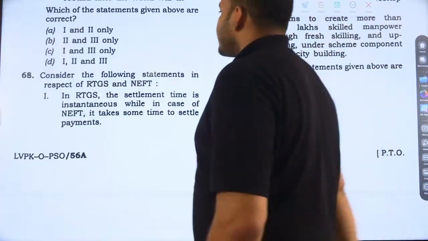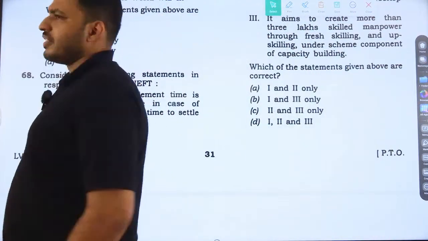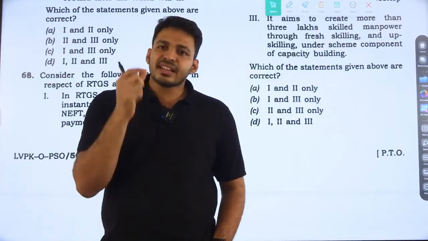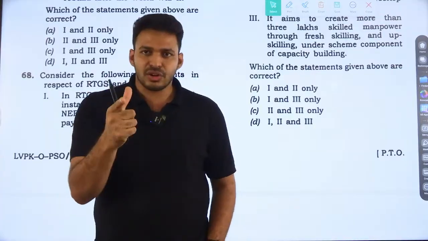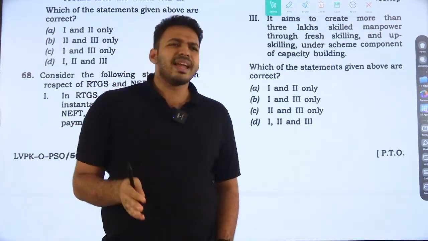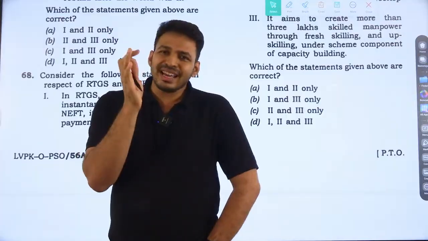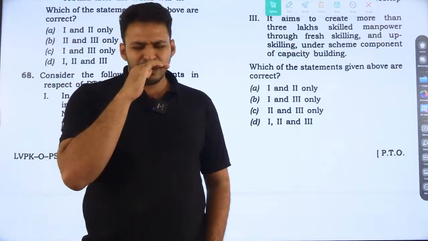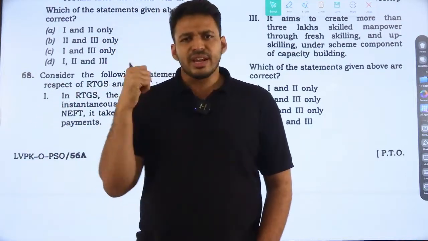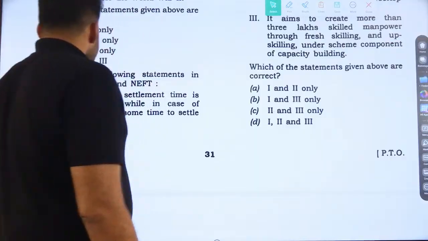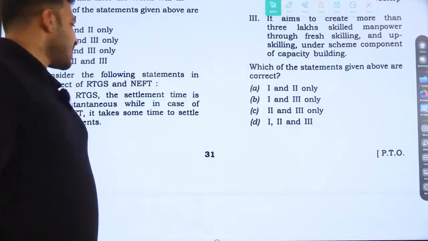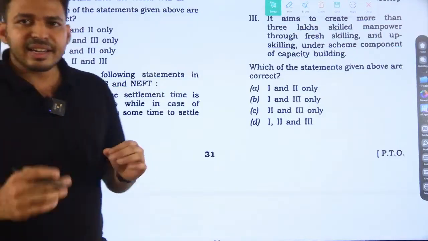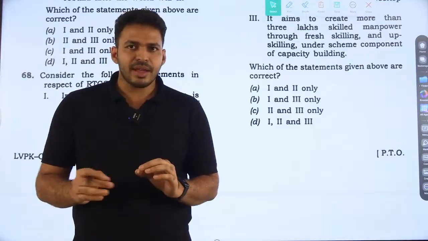Next, consider the following statements in respect of RTGS and NEFT. Whoever made an RTGS or NEFT transaction in real life can easily find the answer to this. You don't need to make a transaction for that; whoever knows at least the full form of these, or if you know RTGS, NEFT and IMPS, you can easily do this. RTGS is a real time gross settlement transaction. So in RTGS, the transaction will be quick. It's on a real time basis.